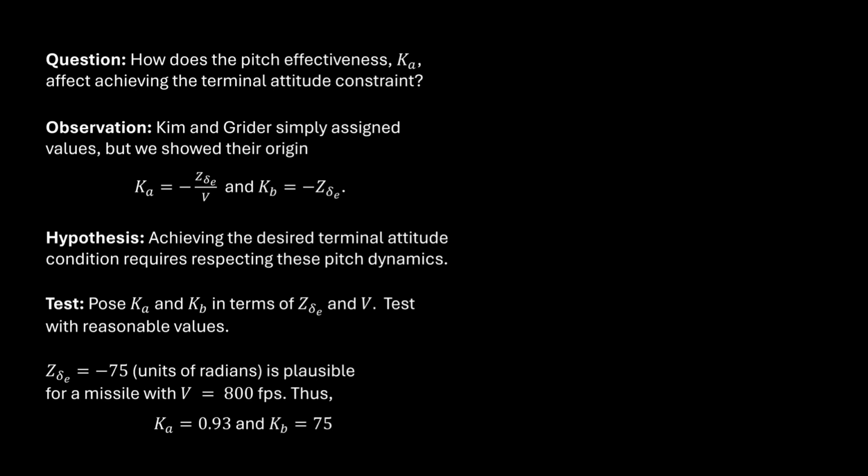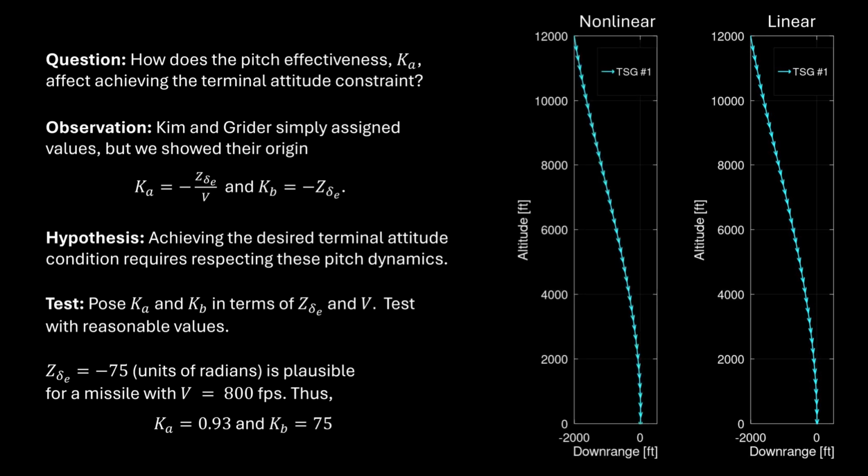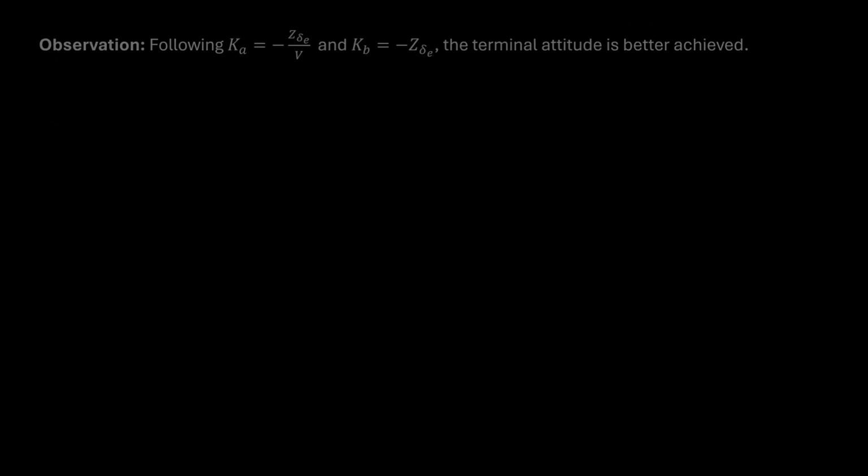Looking to textbooks, I found z-del-E of -75 with units of radians, and velocity of 800 feet per second is plausible for a missile, so that Ka is 0.93 and Kb is 75. Performing the linear simulation, we now observe the trajectory does not overshoot and appears to intercept normal to the ground. The nonlinear simulation seems identical by inspection. Suddenly things seem to be performing better.